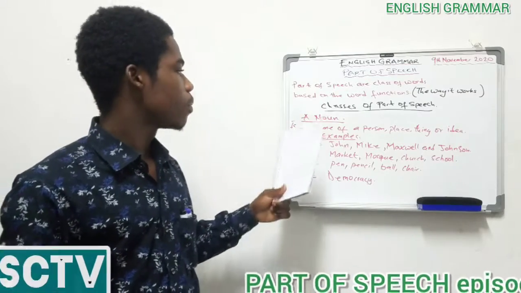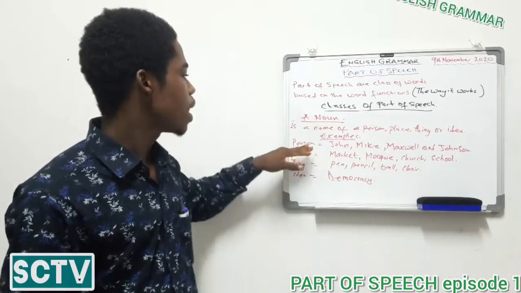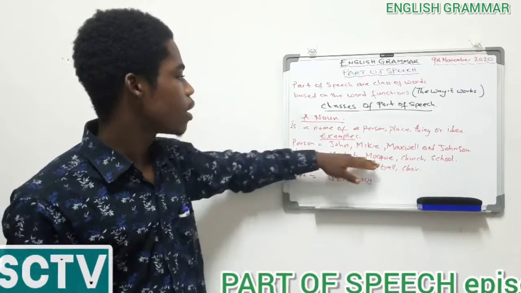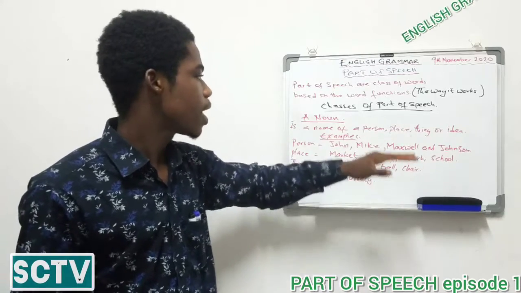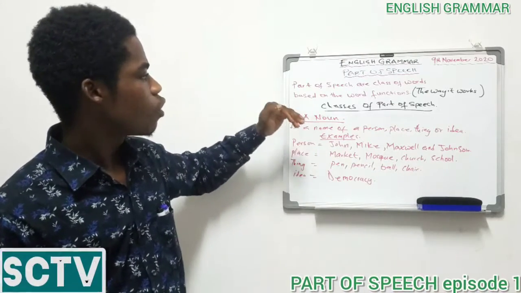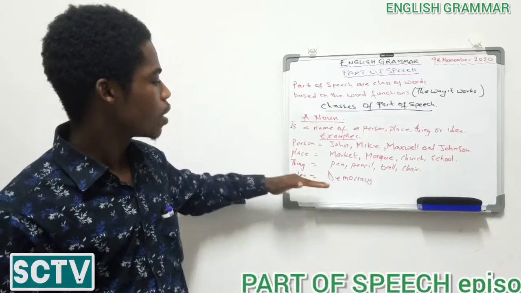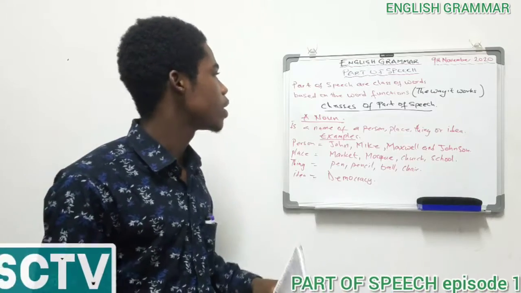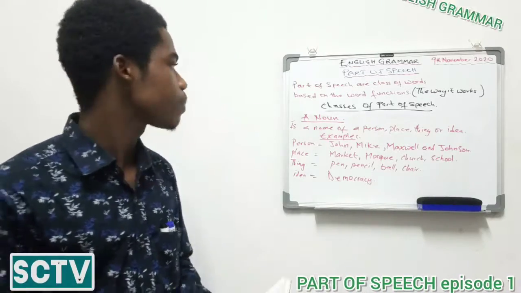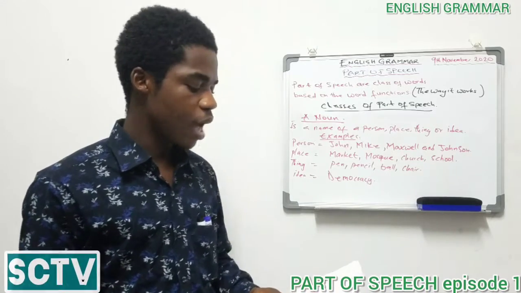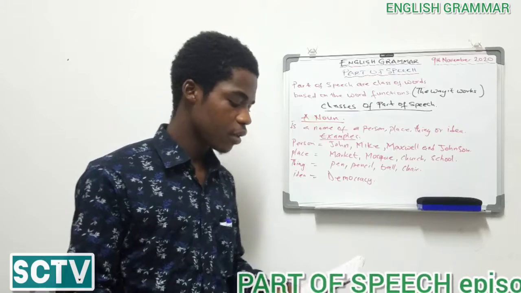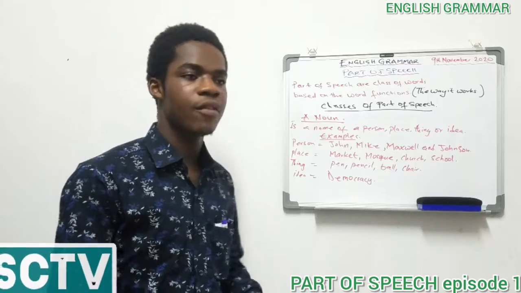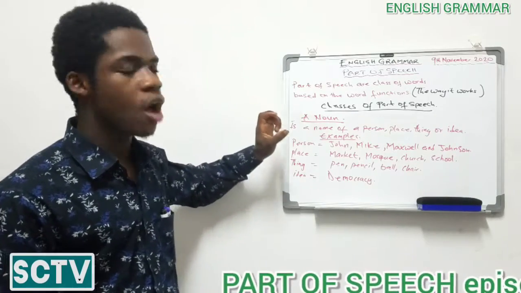So from the definition, a noun is a name of a person, and we could see what it means to be a person, with an example given. A place is also stated over here. Thing also has this, and then idea. So I'm sure so far, from the top to this level, we have a good understanding that parts of speech are a class of words based on the word function. That is the way it works. We also said that for the classes of part of speech, we have nouns, pronoun, adjective, verbs, preposition, interjection, conjunction, article, and then adverb.